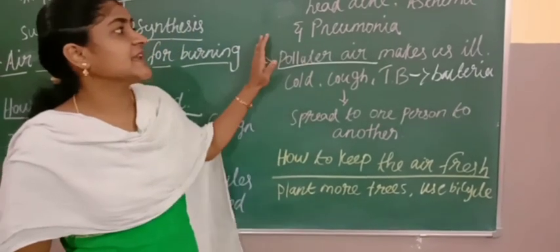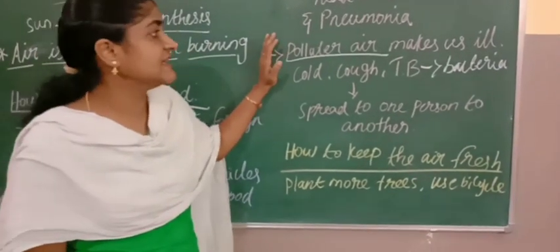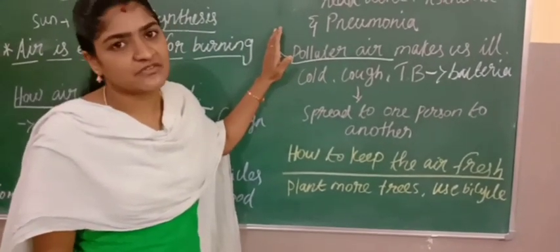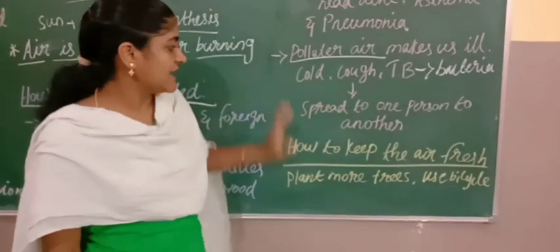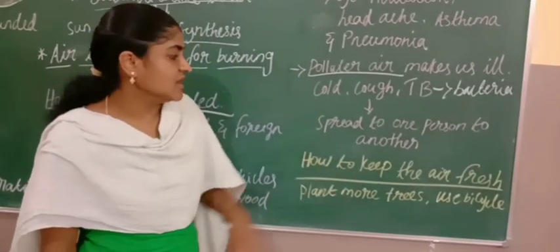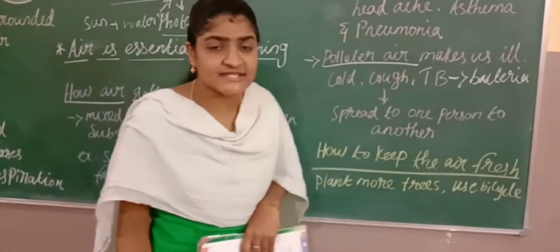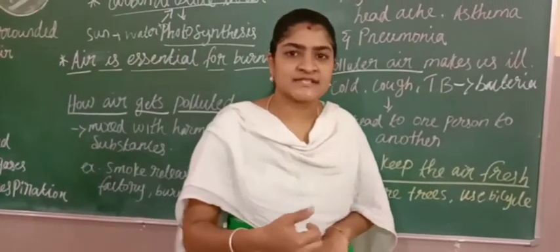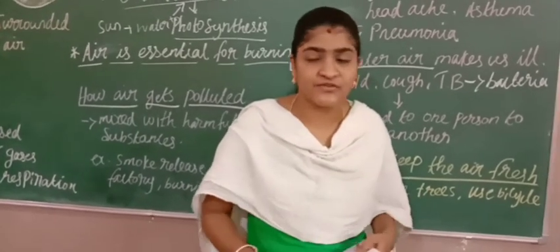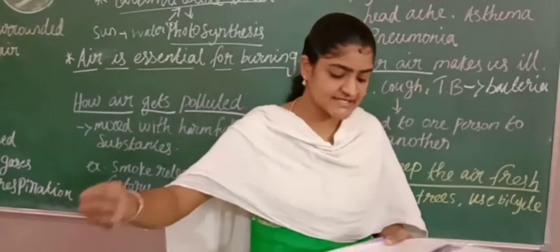That is the reason we have to keep the environment clean. Based on that we can live a healthy life. And next one, how to keep the air fresh. Obviously we have to plant more trees. Instead of using a motorcycle, we can use a bicycle if we are traveling a short distance.